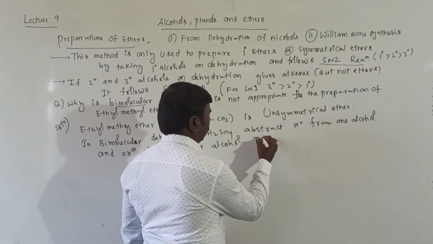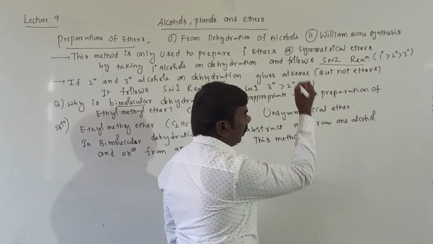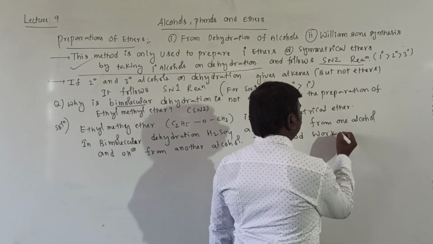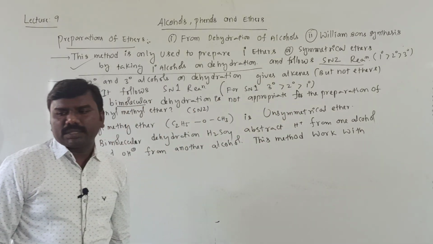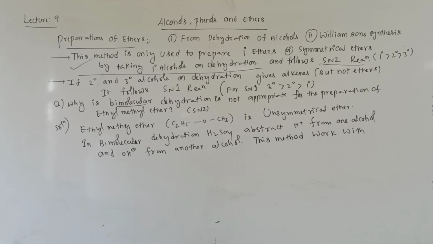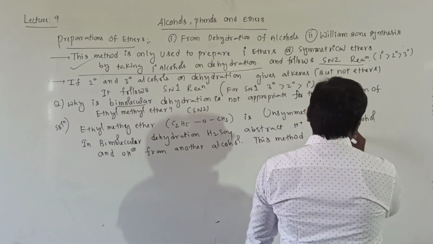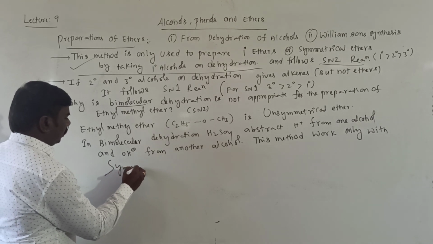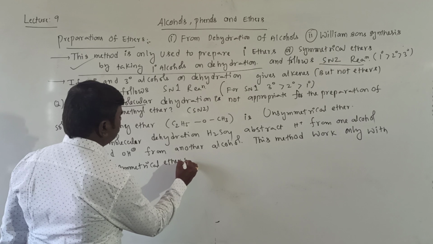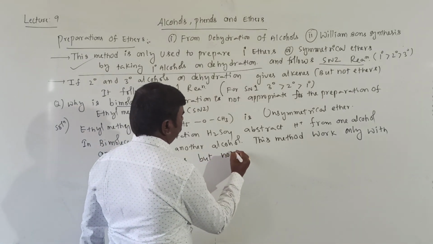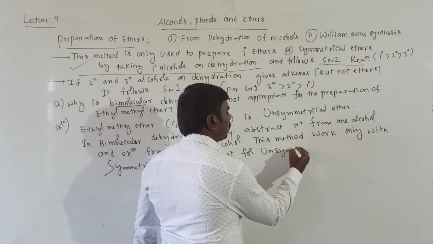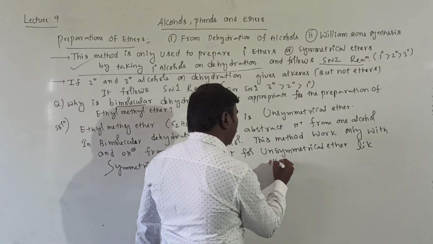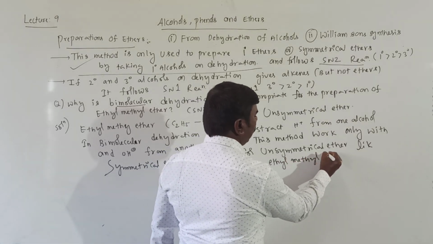This method, it means bimolecular SN2, works only with symmetrical ethers, but not for unsymmetrical ethers like ethyl methyl ether.